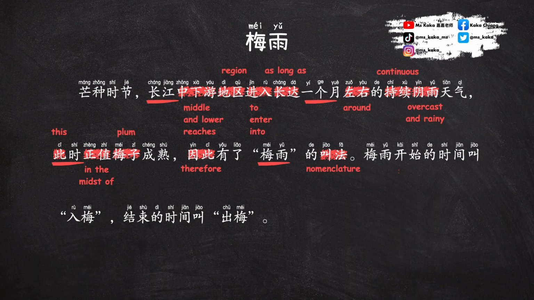This coincides with the ripening of plums, hence the term 梅雨.